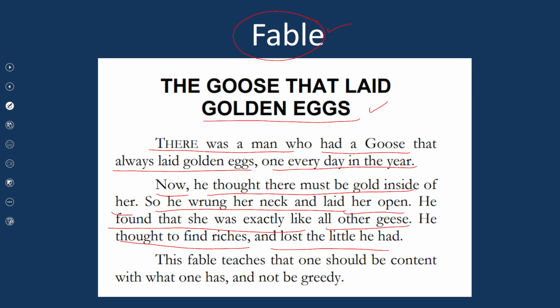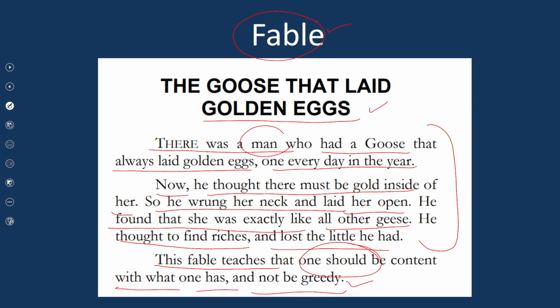Now this is a fable that gives a very good moral lesson, ethical lesson, and a very good message so that we can learn from them. And there are hundreds of other fables that are famous and they are read by English readers all over the world. This fable teaches that one should be content or happy with what one has and not be greedy.